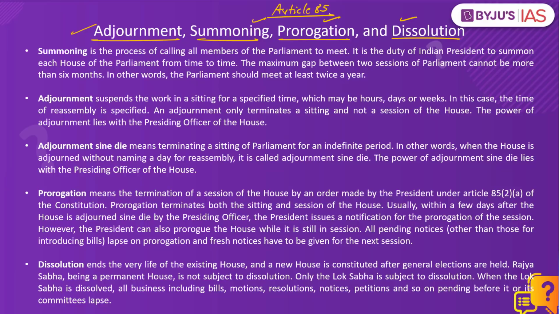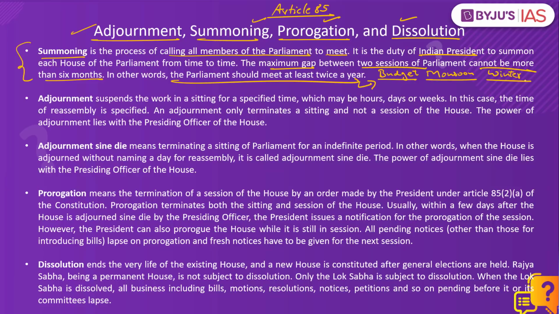With regard to parliamentary sessions, summoning, prorogation, and dissolution have been covered under Article 85 of the Indian Constitution. Summoning is the process of calling all the members of the parliament to meet, and it is the duty of the Indian president to summon each house of the parliament. As mandated by the constitution, the maximum gap between two sessions of parliament cannot be more than 6 months. So basically, in a year, the president has to summon the houses of the parliament at least twice. And in India, the parliament meets for 3 sessions, that is the budget session, the monsoon session, and the winter session.